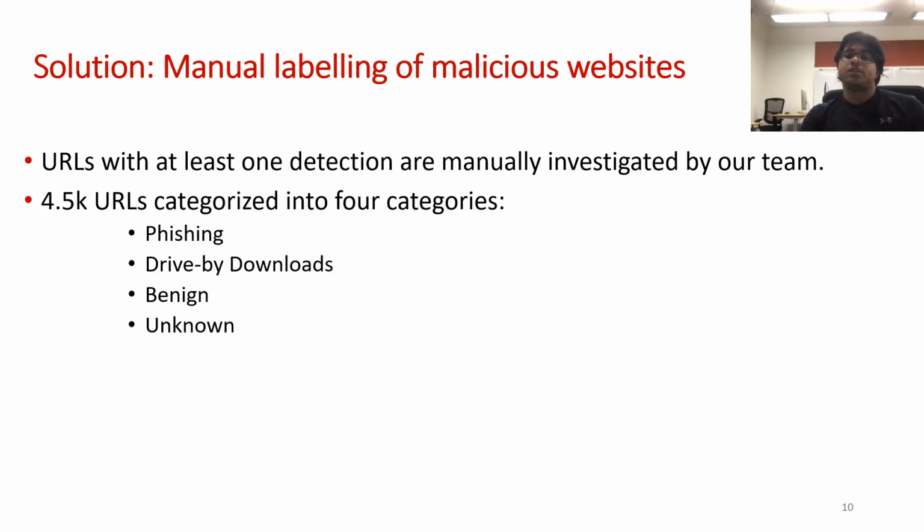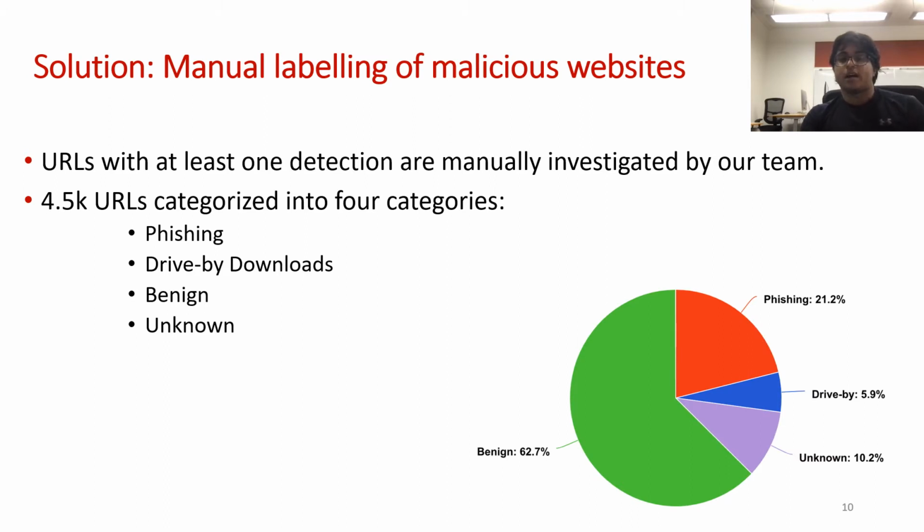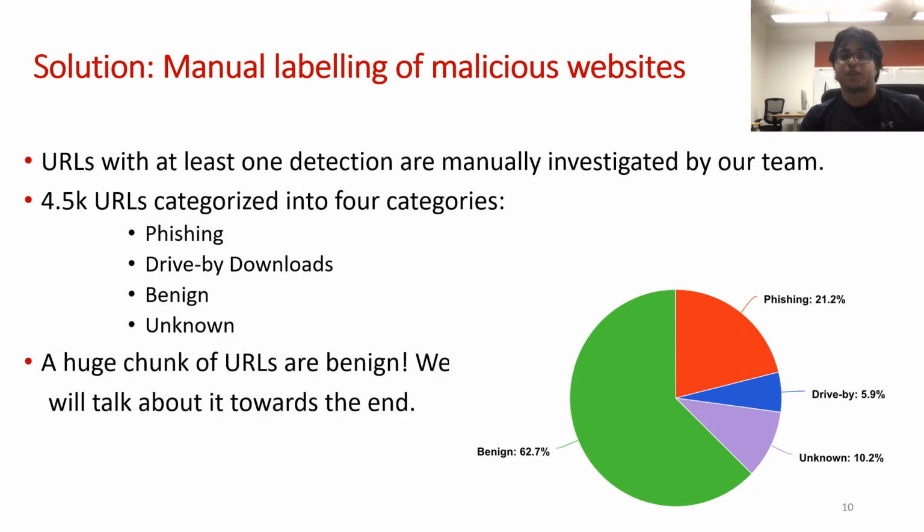We classified the URLs into 4 categories: phishing, drive-by downloads, benign, and unknown. Unknown websites are basically those which did not show any malicious behavior, but we also could not confidently say that they were actually safe. Thus, we decided not to include these unknown URLs in any further analysis. We found a large portion of the URLs which were detected as malicious by VirusTotal to be actually benign in nature. Though not the main focus of our work here, we explore Twitter's reaction to these benign URLs briefly towards the end of this presentation.